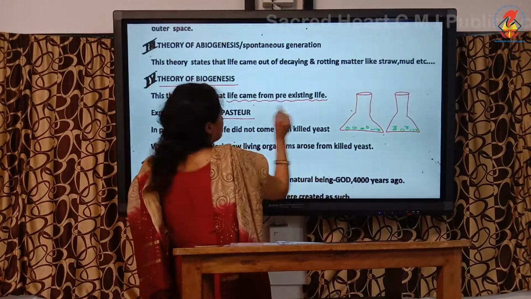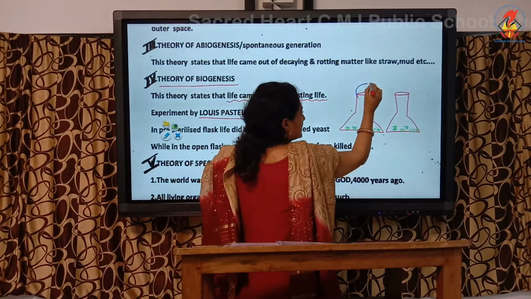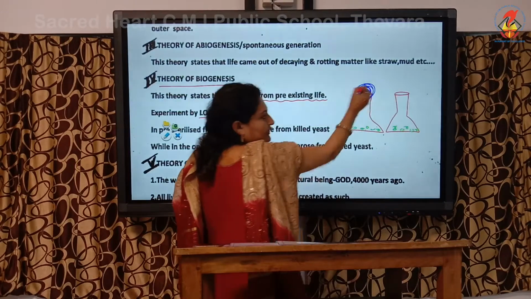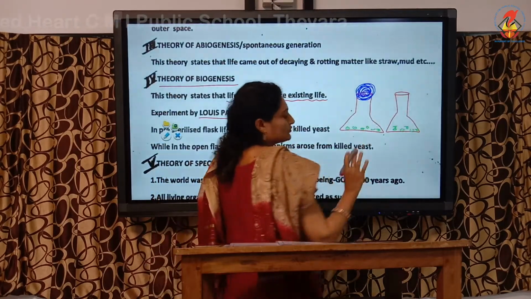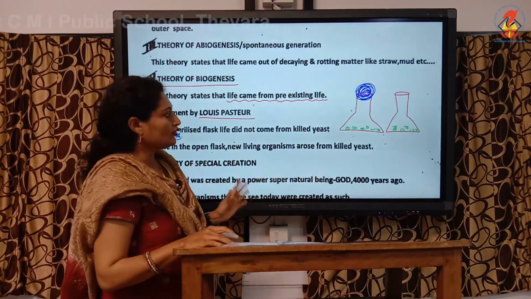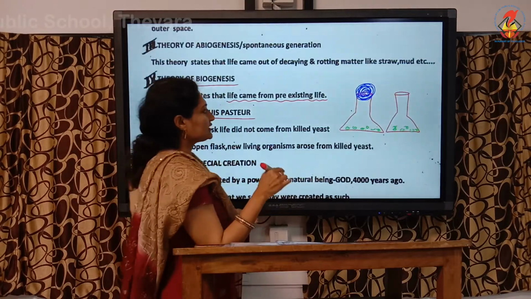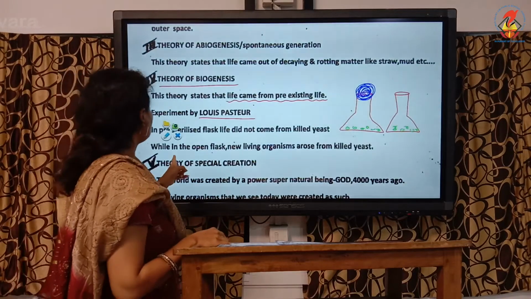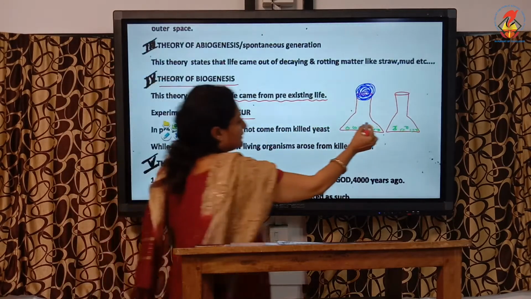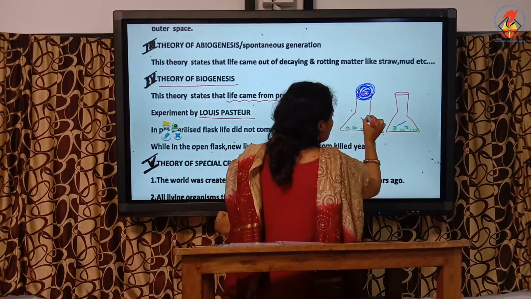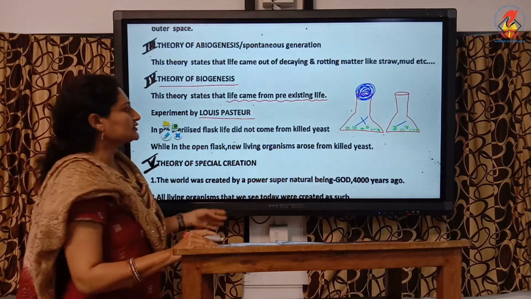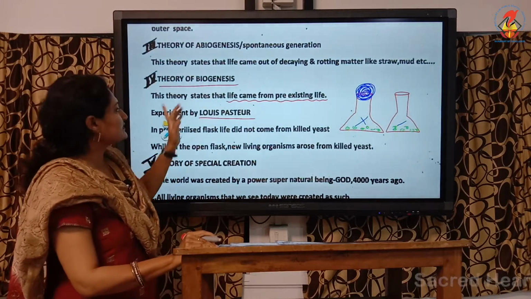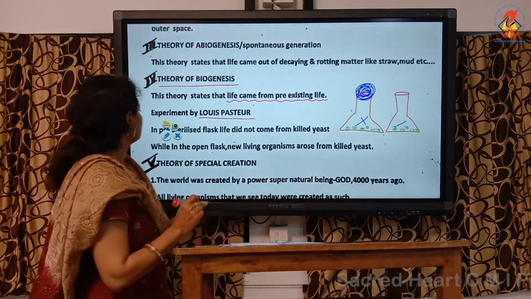One conical flask was in a sterile environment. It was made aseptic and covered with a cotton plug, not contaminated. The other flask was left open. After some days he noticed that life originated in one of the flasks, that is, the open flask. Life originated here, but life did not originate here. So this is the experiment by which he proved this theory, that is, life came from pre-existing life.